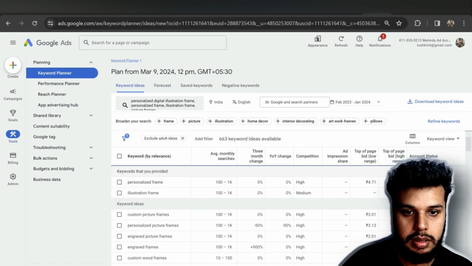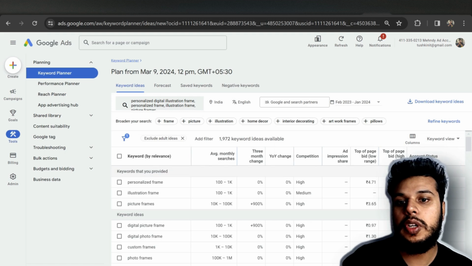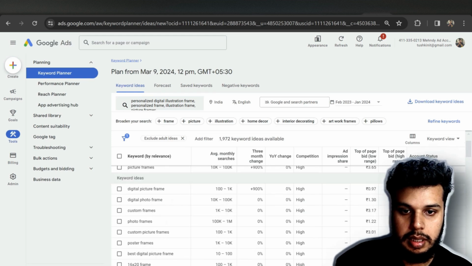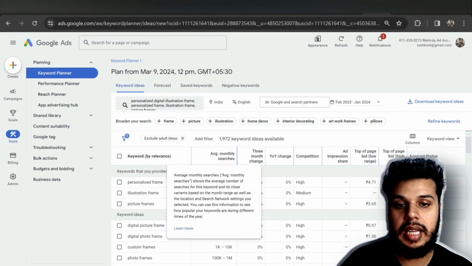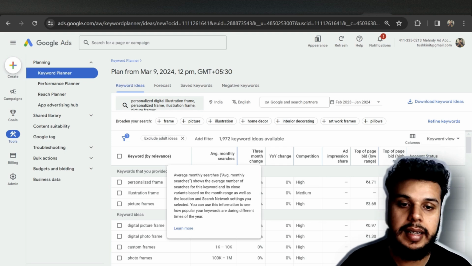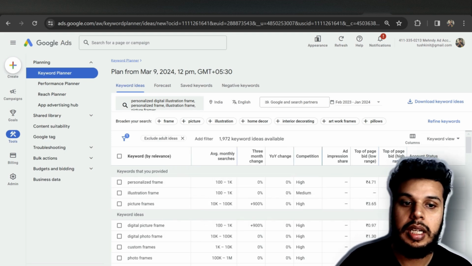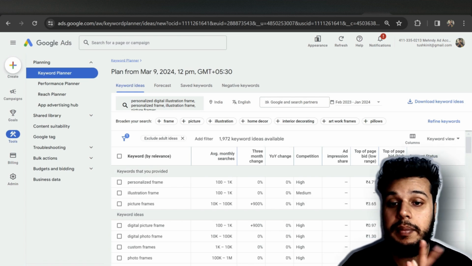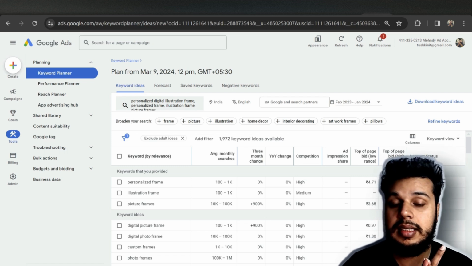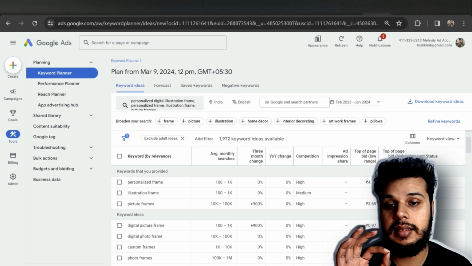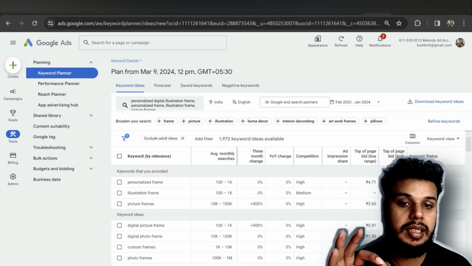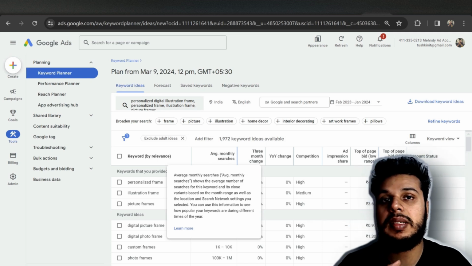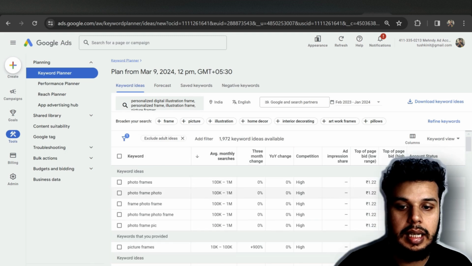Okay, awesome. So now according to Google, we have these many keywords. This column tells us about the average monthly searches that particular keyword gets. This is the 3-month change, and this is the competition. So the three important things that we are going to look out for over here are the keyword by relevance, second the average monthly searches, and third the competition. Guys, this is for keyword, this is the average monthly searches, and this is competition. These are the most important things that we are going to discuss, and we are going to rate our business idea on.